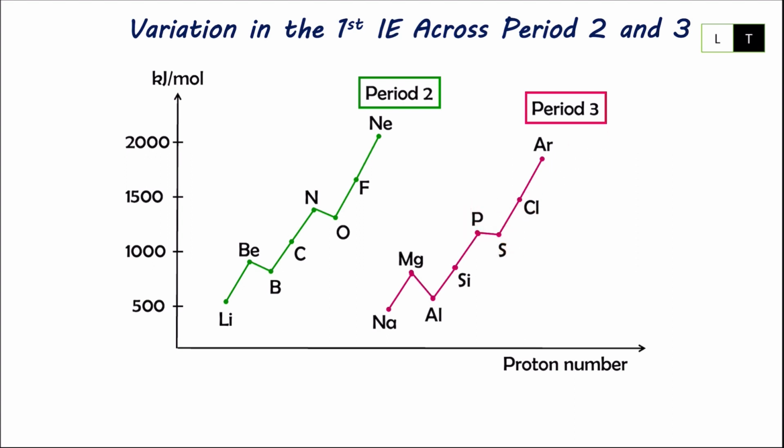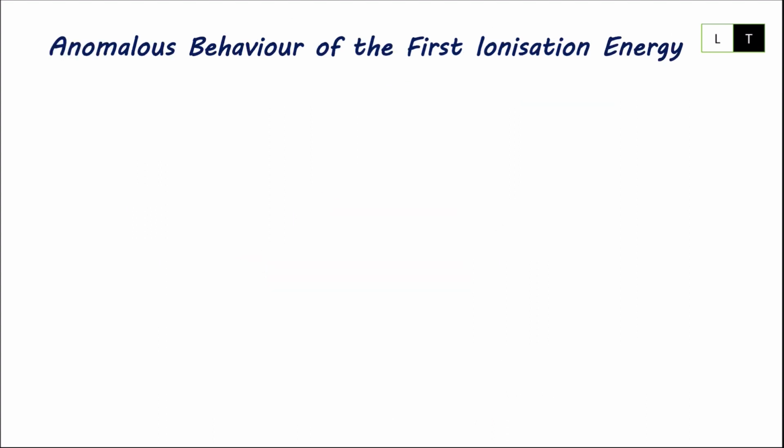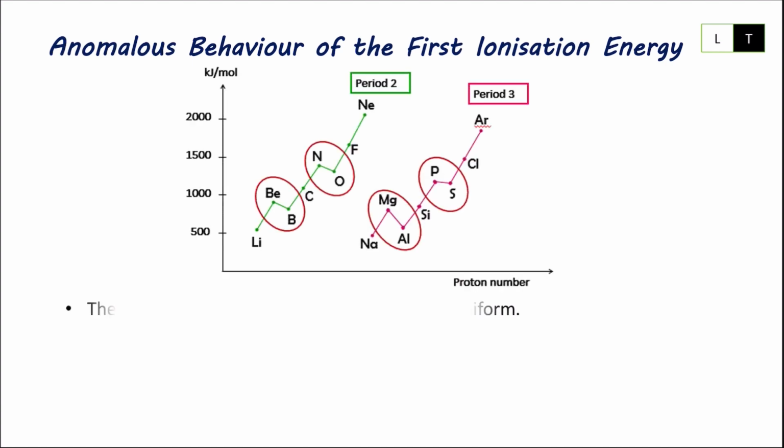So we are going to discuss why there is fluctuation along this trend. Because generally, we understand first IE increases across the period, but why here it decreases? Let's find out. So this is what we call anomalous behavior for the first ionization energy.